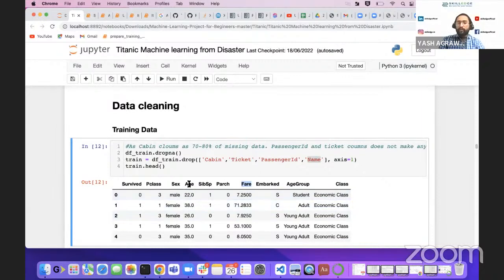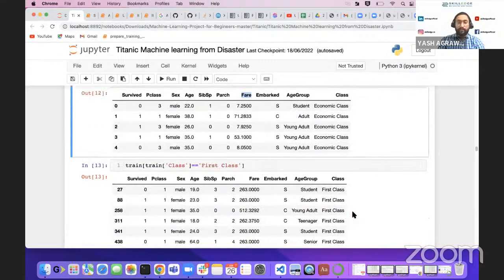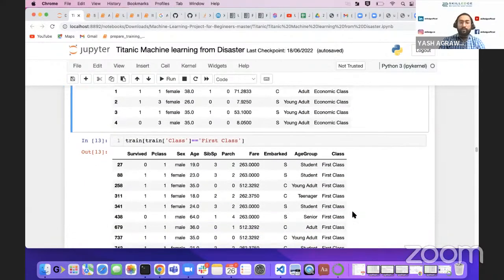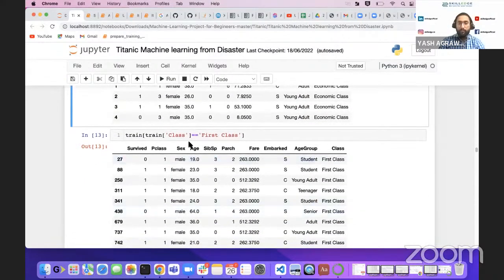Now we have turned age into age groups. We know how we changed age into age groups, right? So 0 to 5 will be baby, 5 to 12 will be young kids. This is how we have transformed this. Then we have also changed fare into classes: economy class, business class, and the third one is first class. Now we will perform this task.